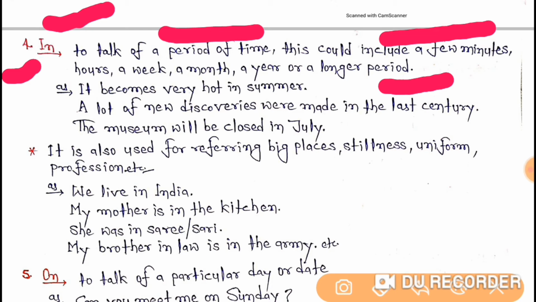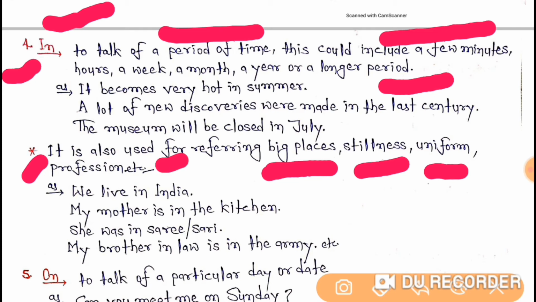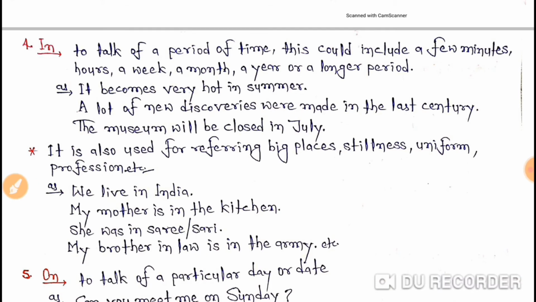Clear, students? Now let's understand some more uses. It is also used for referring to big places, stillness, uniform, profession, etc. Now let's understand it with the help of some examples. As we live in India, my mother is in the kitchen. This means my mother is still, there is a stillness. So my mother is in the kitchen. This means she is still inside the kitchen.